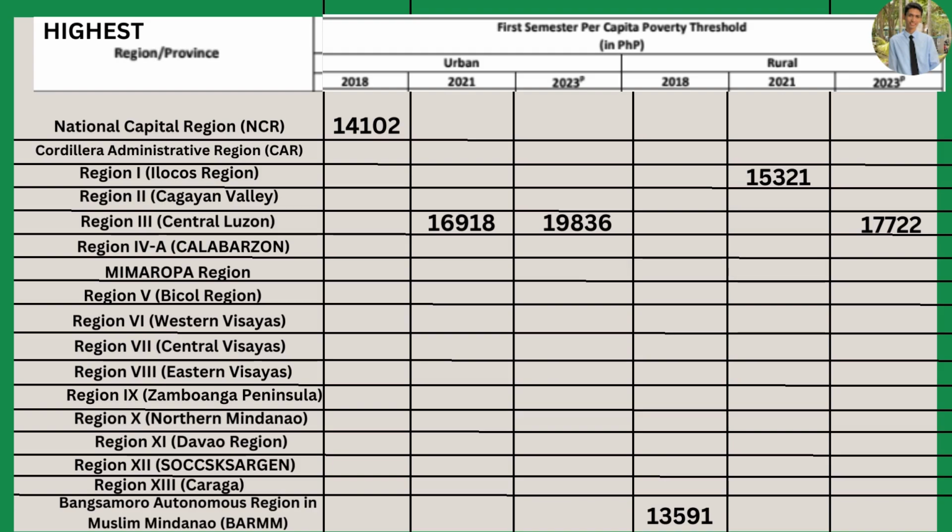Also in poverty threshold, the monthly poverty threshold for a family of five is an average income of 8,022 per month, based on the PSA. It is enough to cover a single family's basic food and non-food needs. So eto yung minimum income ng isang pamilya o ng isang individual that they must earn in order to be considered not poor.